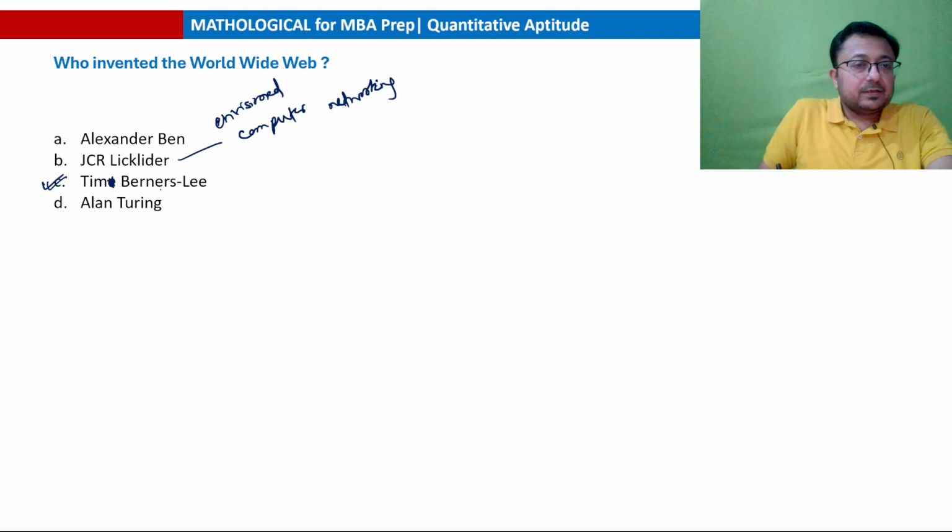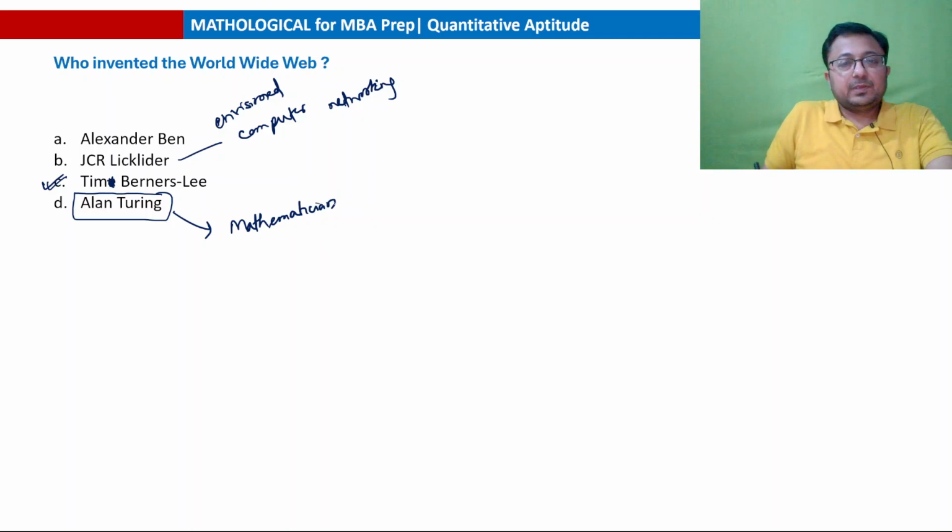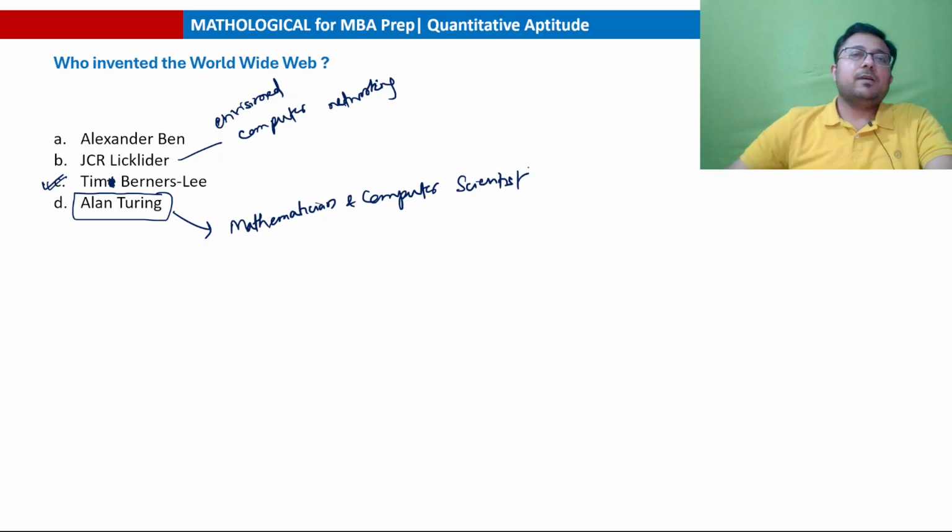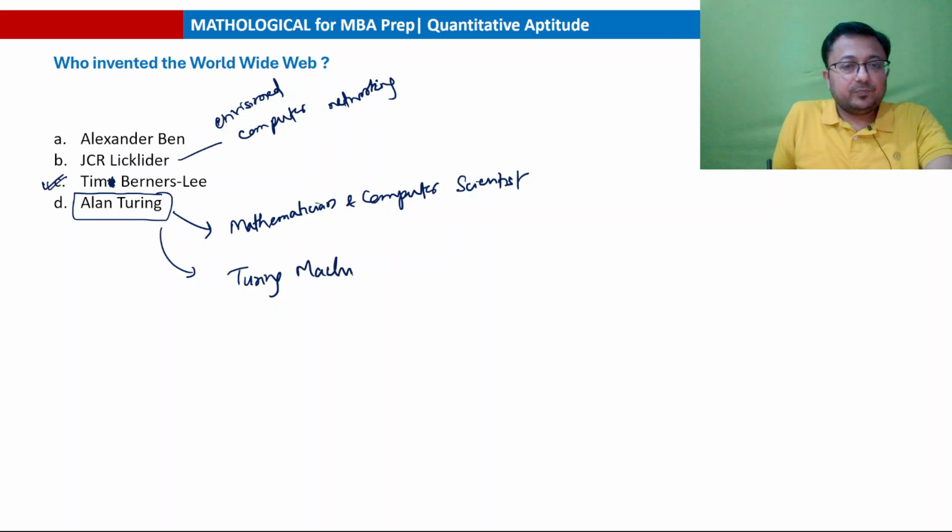While Alan Turing was a mathematician and computer scientist as well. He was instrumental in the development of computer science, and an important machine given by him was the Turing machine during his time, which was a model of a general purpose computer.